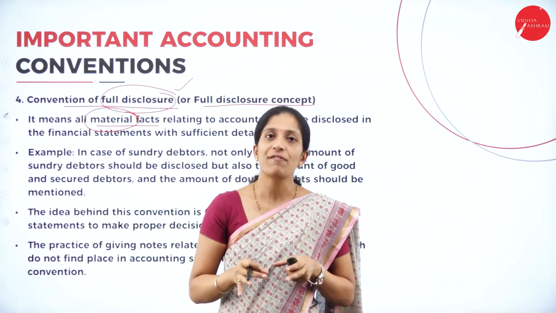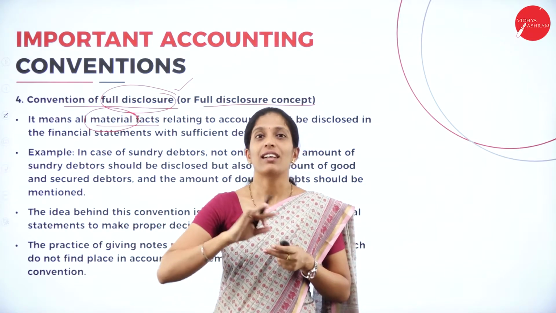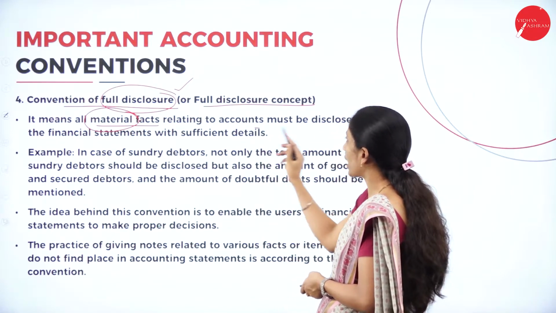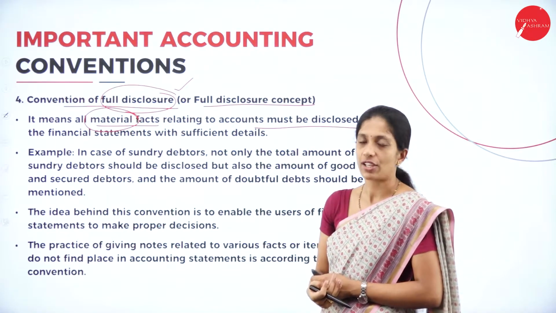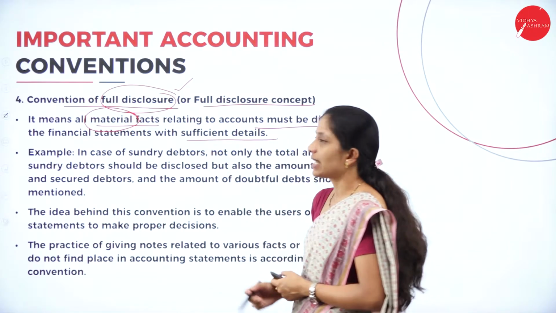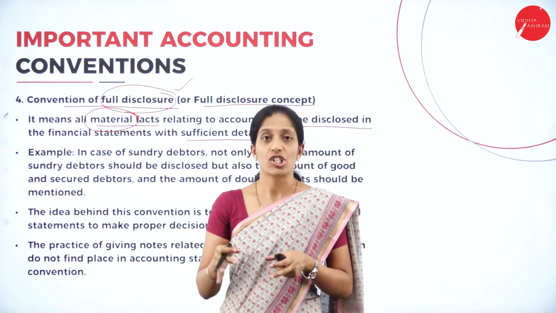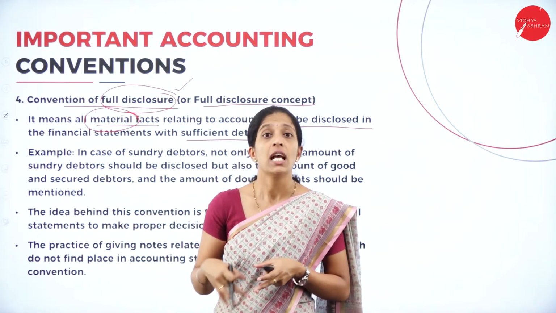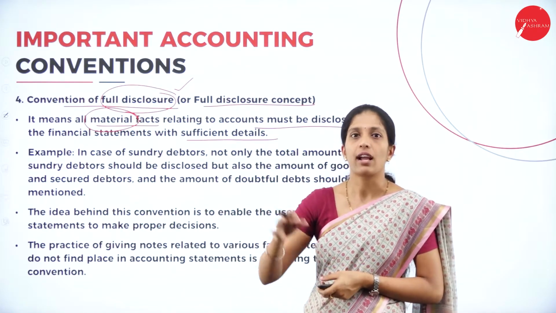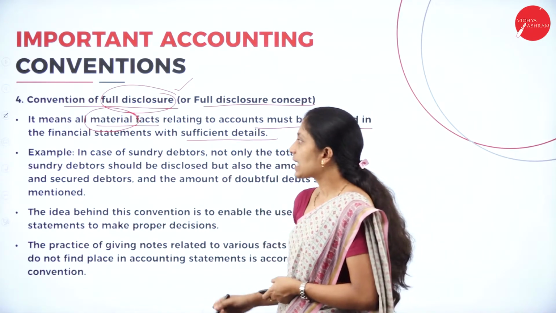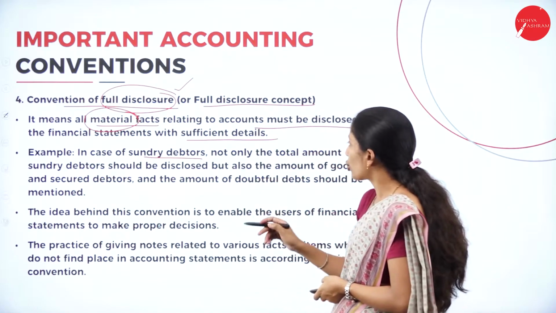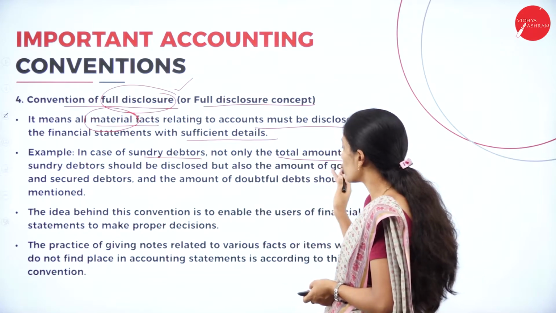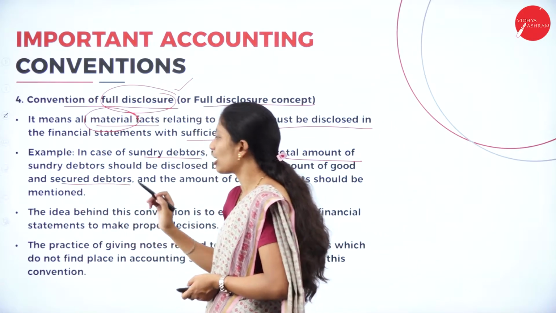All the material facts have to be included and make sure that nothing is ignored. All material facts relating to accounts must be disclosed in the financial statement with sufficient details, with proper information, while preparing the financial statement at the end of the financial year. Example: in the case of sundry debtors, not only the total amount of sundry debtors should be disclosed, but also the amount of good as well as secured debtors.